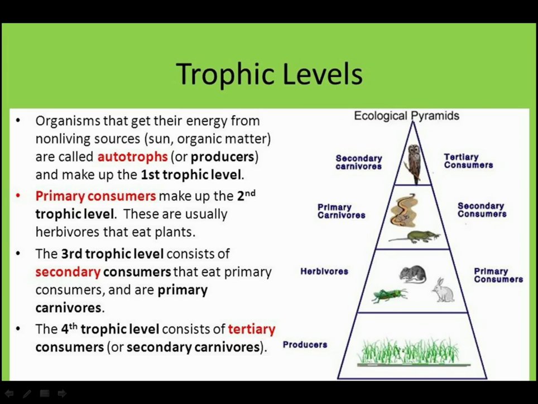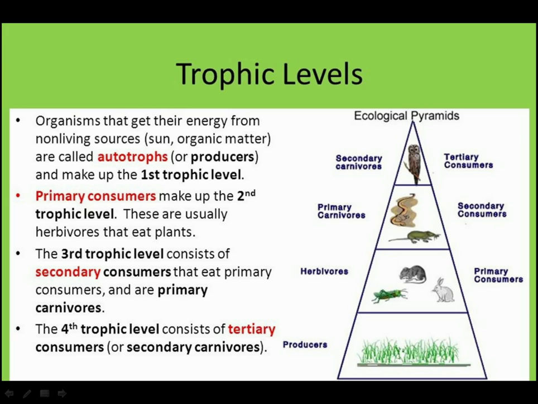So in the food chain, the first trophic level is always occupied by the autotrophs, producers or the green plants, which have the ability to prepare their own food. And the next trophic level, that is the second trophic level, will always be occupied by the primary consumer, which depends on plants to receive energy. So they are usually herbivores.